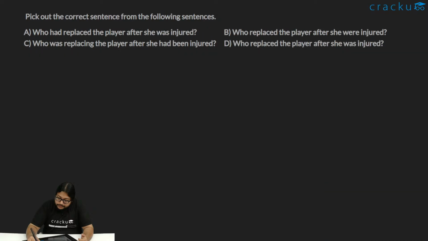Okay, let's look at the sentences. What happened here is that this one player was injured, and so she was replaced by someone else. Again, replacing is a stative verb here. It's not telling us an action, it's more of a state, like I was replaced by this. So continuous is not correct here. We can root it out. Who had replaced the player after she was injured? Who replaced the player after she were injured?